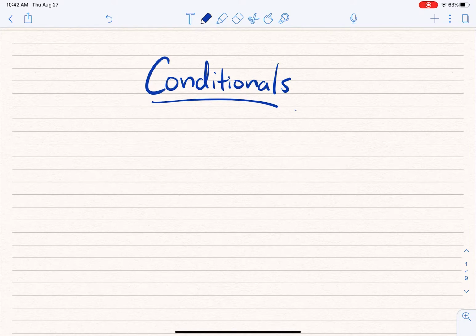Well, what we're going to do today, right now, is talk about this idea of conditionals. If you have something with which to write and something on which to write, now would be a great time to have those things because I'm going to need you to write some things down. All right, so we're going to talk about conditionals. You may be familiar with the word, you may not be, but the idea of a conditional is really simple. Before you leave today and walk through that door, you had better know what a conditional is.